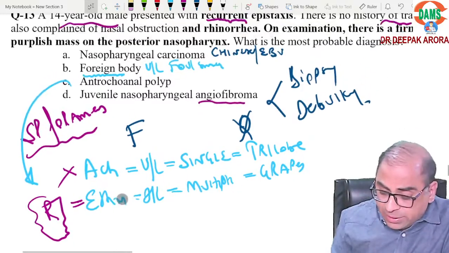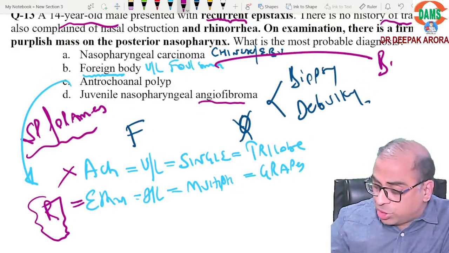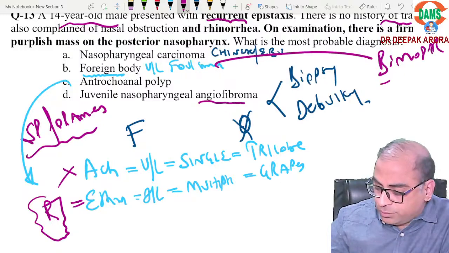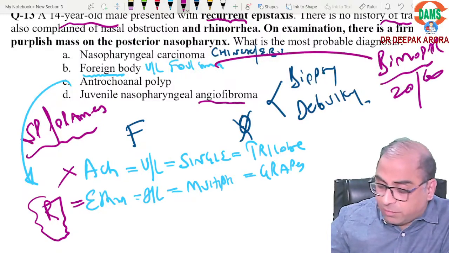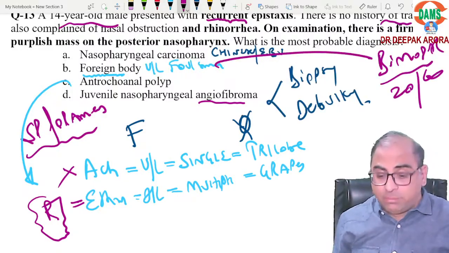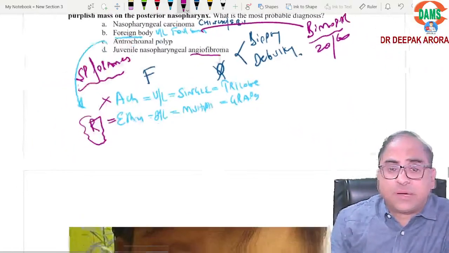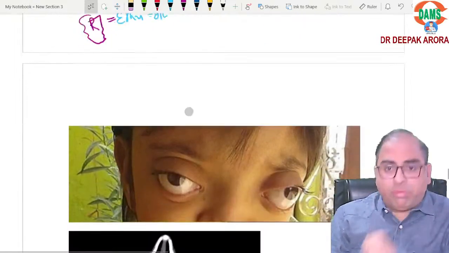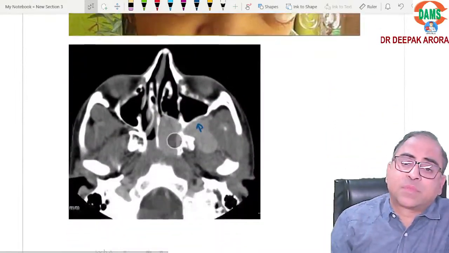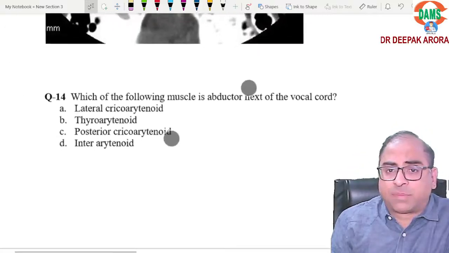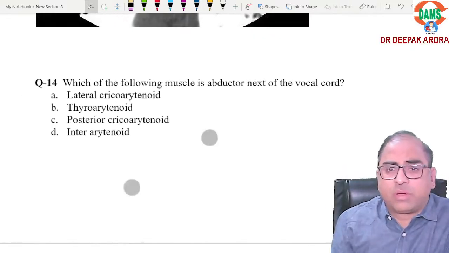One more point: nasopharyngeal carcinoma has a bimodal age distribution, one peak at 20 and one at 60. So these are the important expected topics and MCQs for the upcoming examination. Two more MCQs are there.